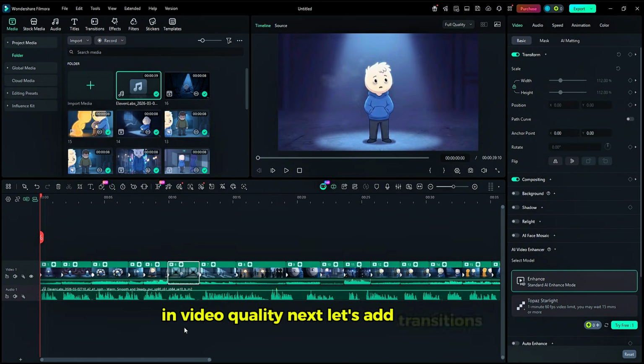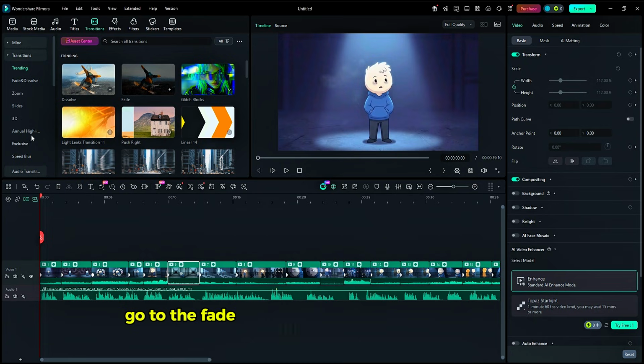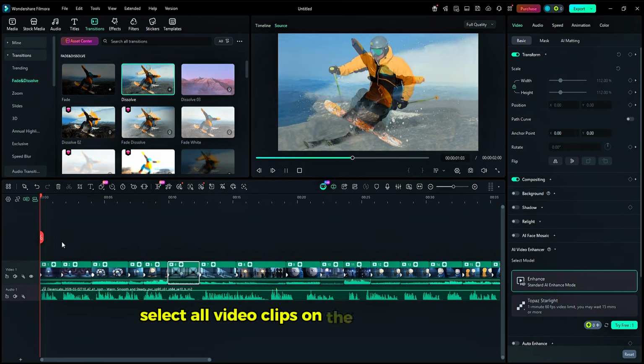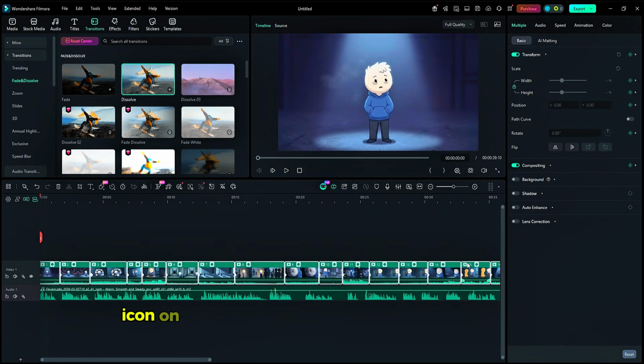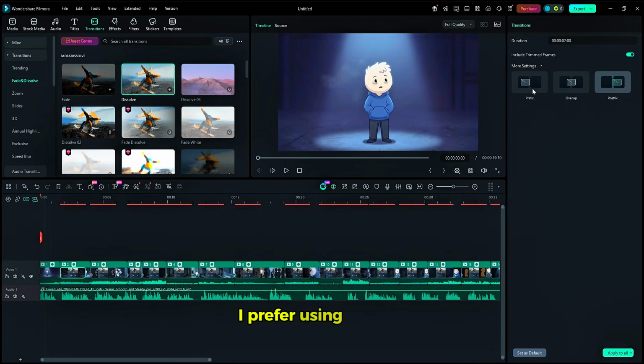Next, let's add transitions. Click on the Transitions tab. Filmora gives you many different transition styles. Go to the fade category. There are multiple options, but for this video, I'm using the dissolve transition. Select all video clips on the timeline, then click the plus icon on the transition to apply it to all clips at once. After applying it, you can go into the settings and customize the transition style. I prefer using overlap, but you can experiment with others.